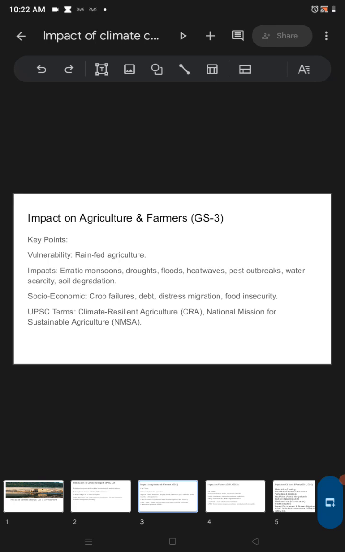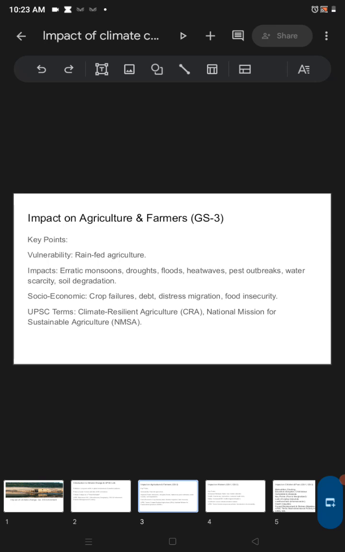This is my own opinion and from my own understanding, and you can also realize it. Vulnerability: that is the rain-fed agriculture. Can you imagine a farmer who has the land and suddenly a flood comes or there is a water crisis, then obviously it will have some impact.